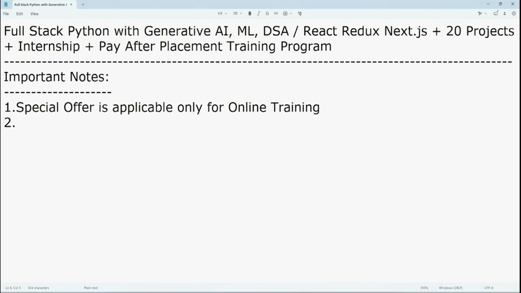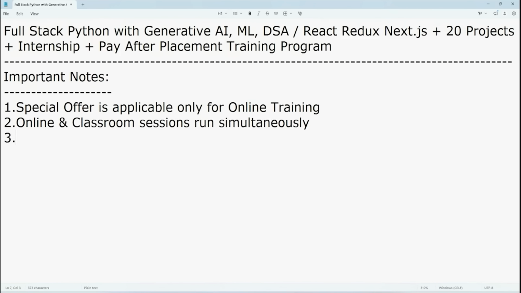But here, online and classroom sessions run simultaneously, so at a time we teach both classroom and online students.